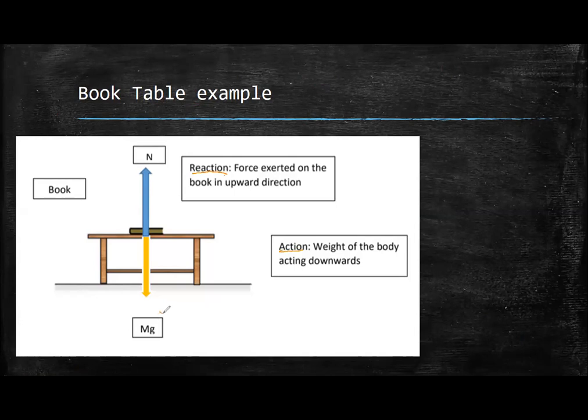If the action force is gravitational force, then the reaction force is not normal reaction. ऐसा नहीं होता because both of them were acting on the same body. If you see this, this is the book. So gravitational force acts on the book, and the normal force was also acting on the book.